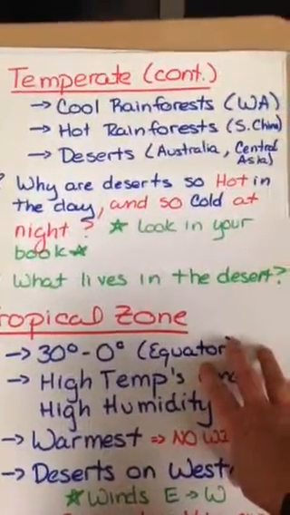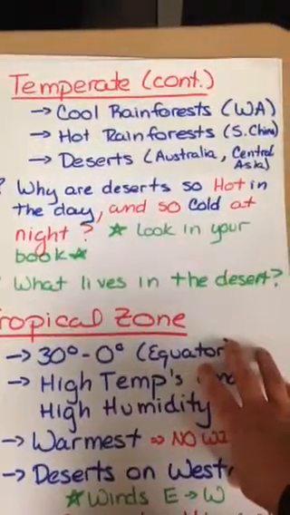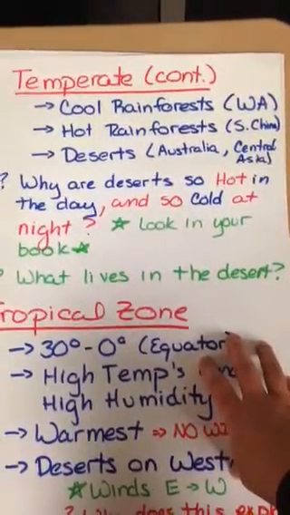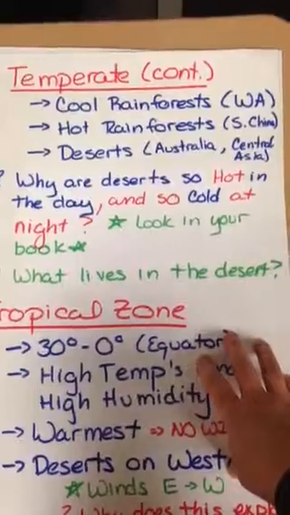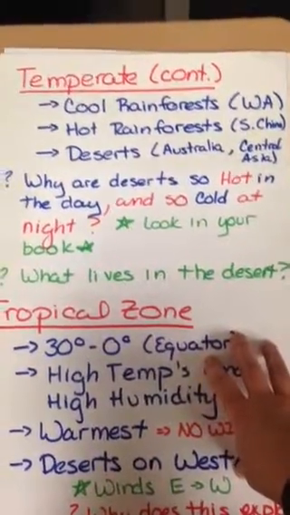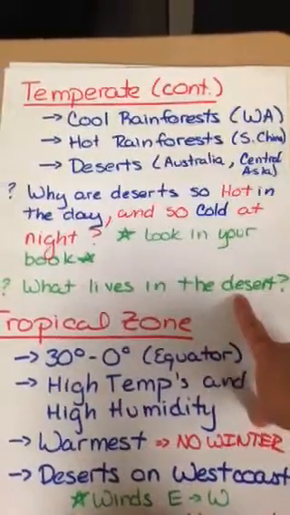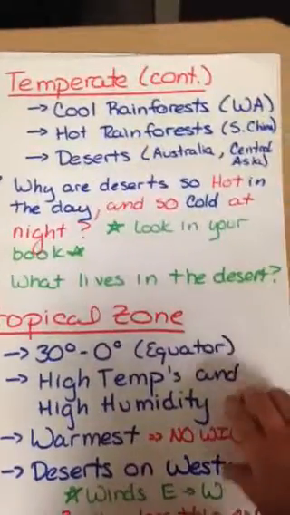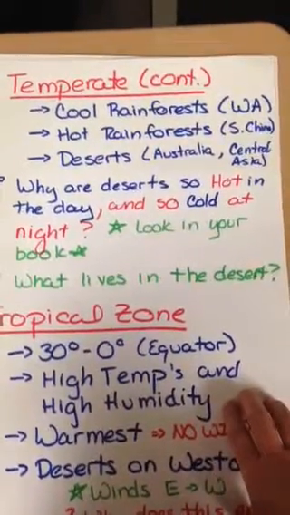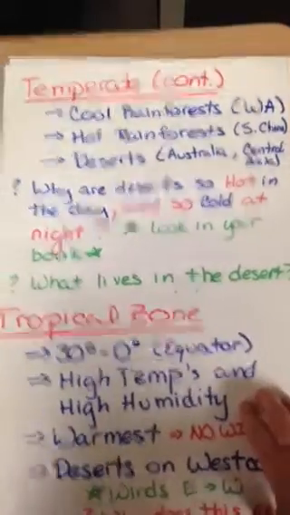So here's a question for you. Why are the deserts, at least in the temperate zone, so hot in the day and so cold at night? And also, I want you to think about what lives in the desert. Go ahead and pause the video and take a look in your book. I'll expect you to know those.